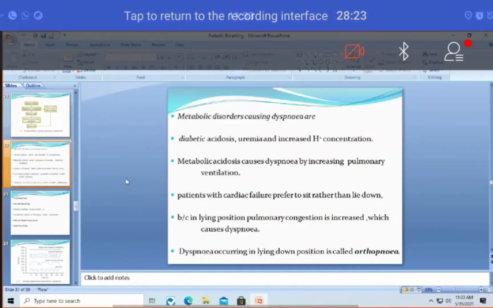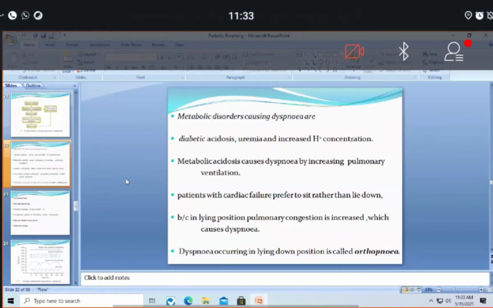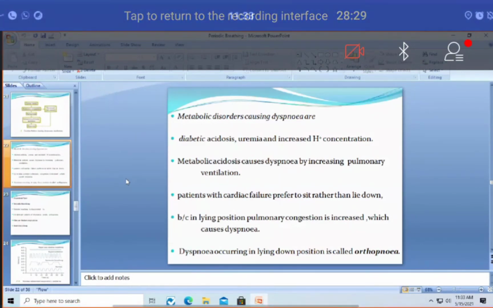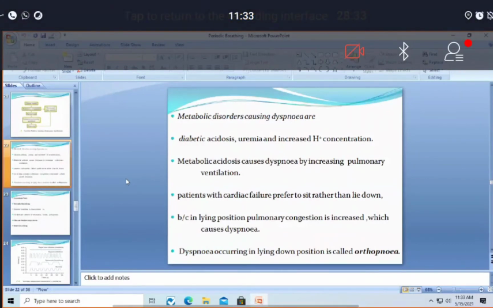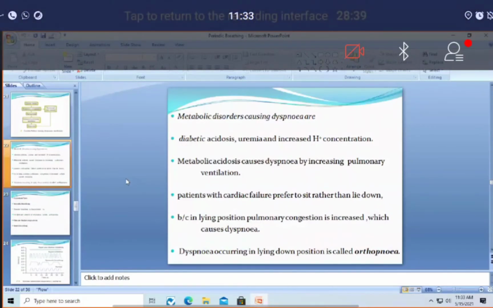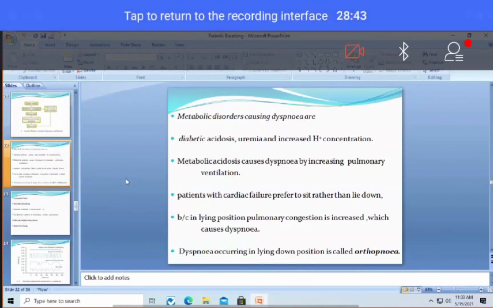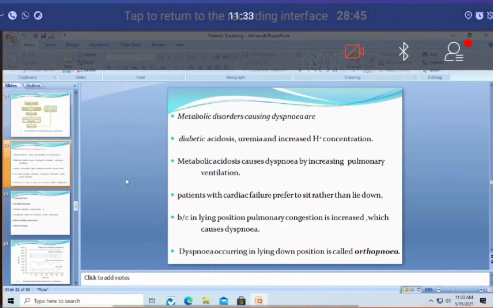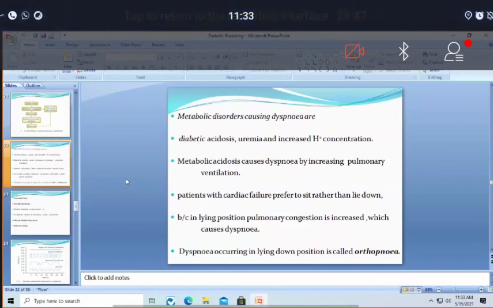The next concept is metabolic disorders. For example, there are conditions like metabolic acidosis, in which there is increased acid concentration. This will be compensated by the kidneys through increased excretion of H plus and more conservation of bicarbonate.